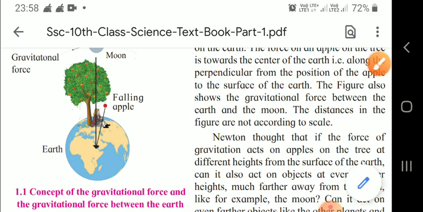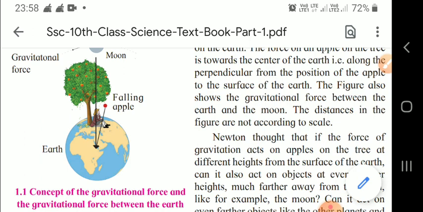Now, here you can see, children, that the force on an apple on the tree is towards the center of the earth, along the perpendicular from the position of the apple to the surface of the earth. And here also we can see that the gravitational force between the earth and the moon is also existing. The distances in the figure are not according to scale.